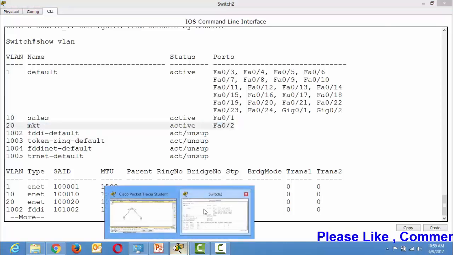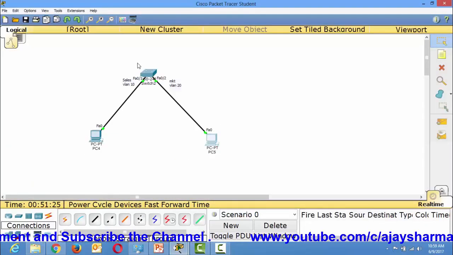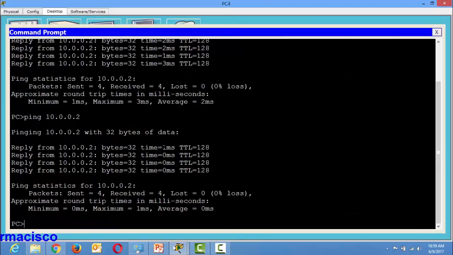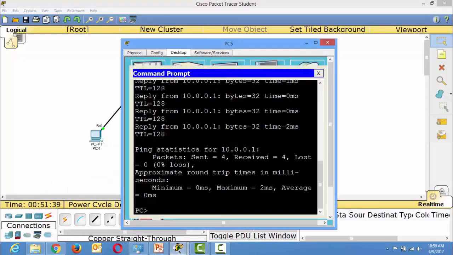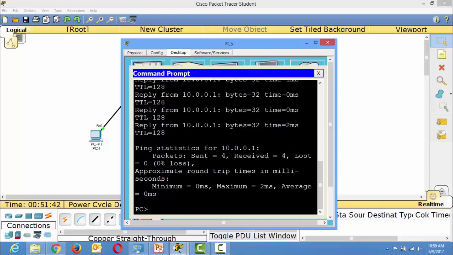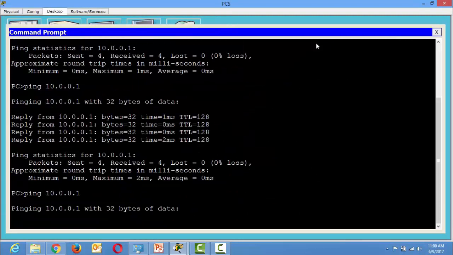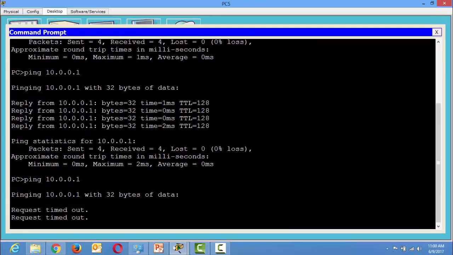Even though these machines have the same IP series and are connected via the same switch, still the machines are not able to reach each other. Initially machine 1 was able to ping 2 and 2 was able to ping 1. Check it now. Can it ping? No, you are not able to ping, because physically it looks like a single switch, but virtually these are different VLANs. These are coming under different broadcast domains.